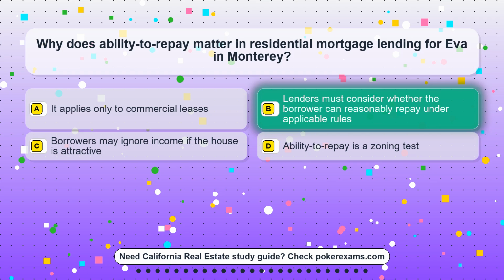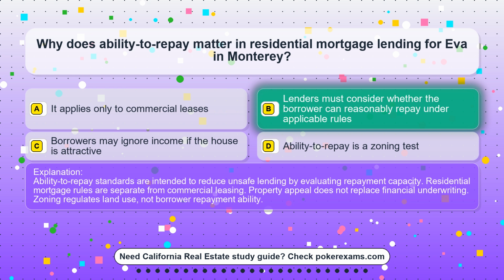The correct answer is option B. Lenders must consider whether the borrower can reasonably repay under applicable rules. Ability to repay standards are intended to reduce unsafe lending by evaluating repayment capacity. Residential mortgage rules are separate from commercial leasing. Property appeal does not replace financial underwriting. Zoning regulates land use, not borrower repayment ability.